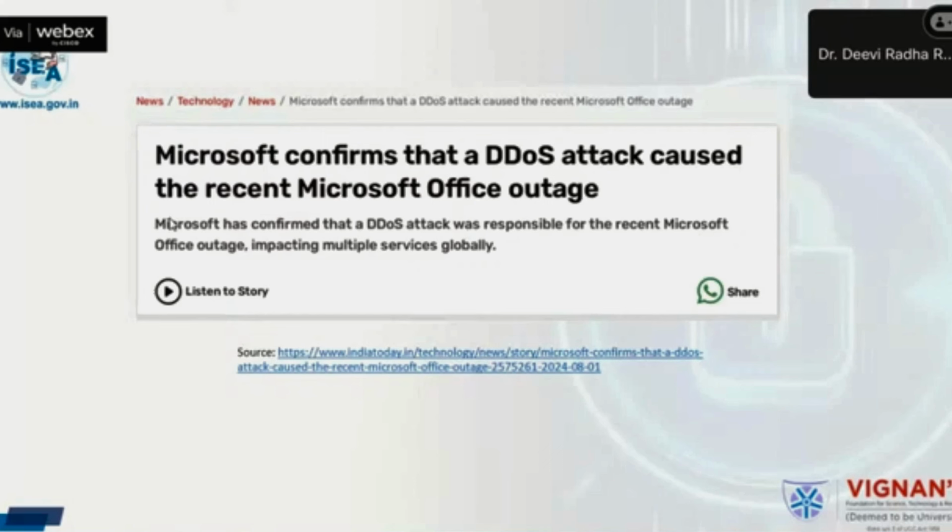Actually, what happens is there is a company called CrowdStrike. They came up with a software, the Falcon sensor. The people who installed it had their Microsoft devices get a blue screen, and they stopped. That recent attack, we are calling the Microsoft Office outage. Many services, cloud services, AWS services, were stopped. One of the reasons Microsoft confirmed is that it may be because of a DDoS attack.